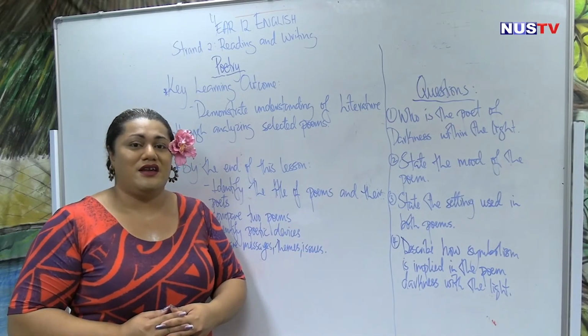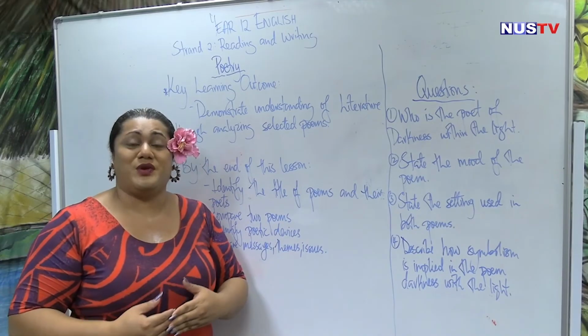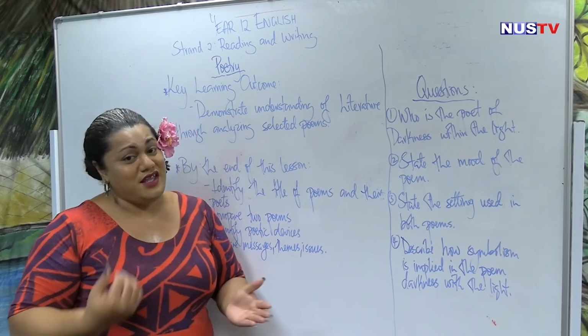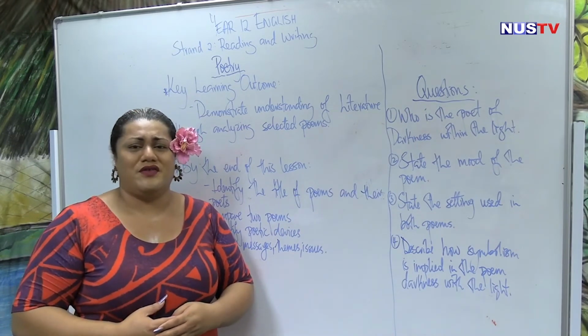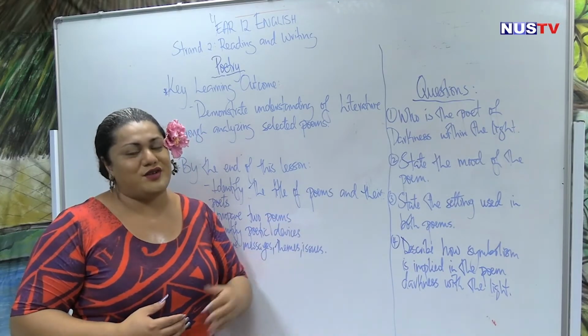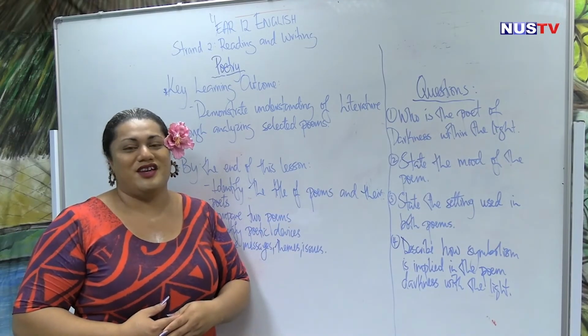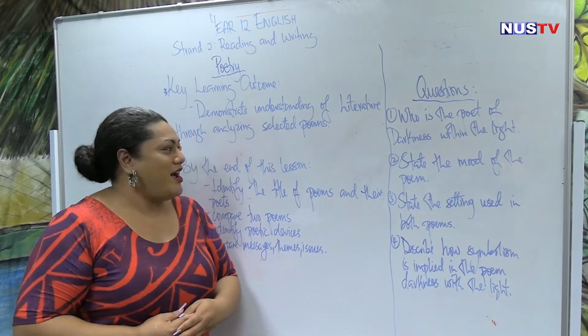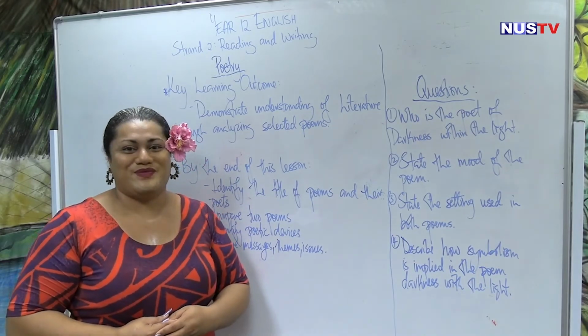Yes, and we also discussed that the darkness that is implied within Darkness Within the Lights talks about the misunderstanding between the first persona, which is the boy, and the second persona, which is a girl that received her education overseas. Then on her return, she changed. Well, that's our activity for our lesson for today.